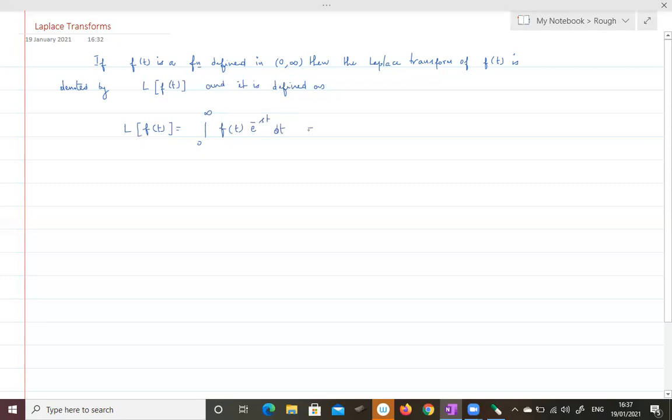We call this integral value as capital F of s. That is, capital F of s equal to integral of f of t e power minus st dt under the limit 0 to infinity. Here s is greater than 0.